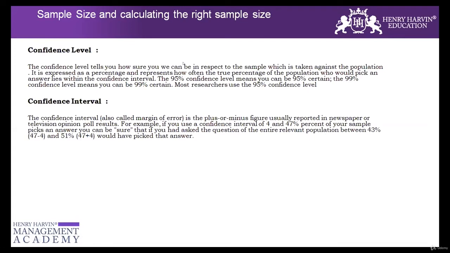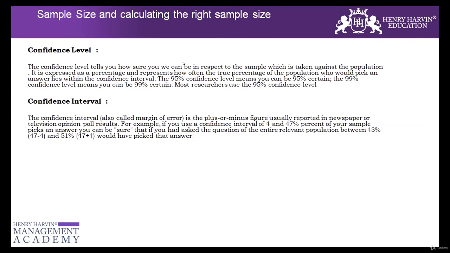Thank you. So let me explain it to everyone, the difference between confidence level and confidence interval, and how these two terminologies help me arrive at the right sample size I should be taking into consideration. Because if I have a population of 1,000, I cannot just assume how much sample size I should take.